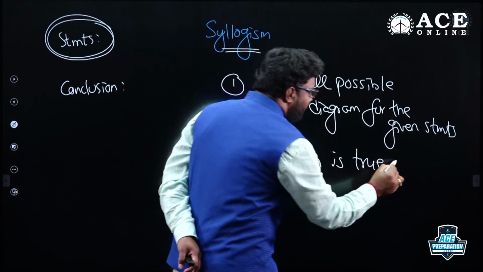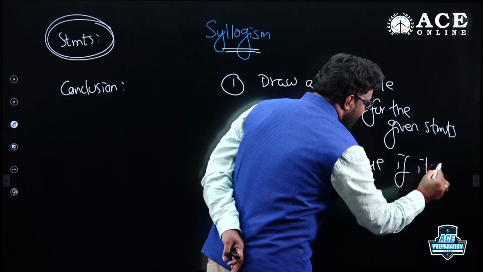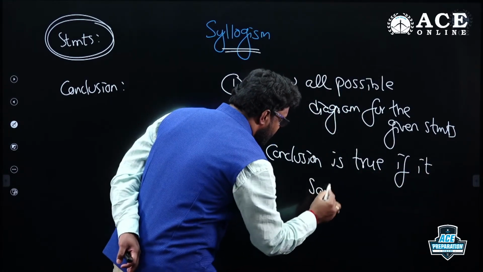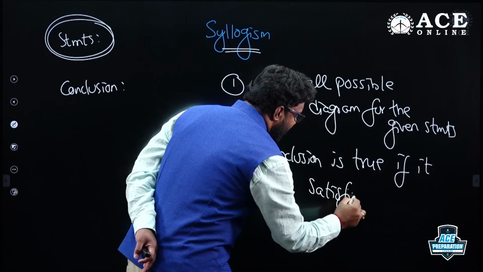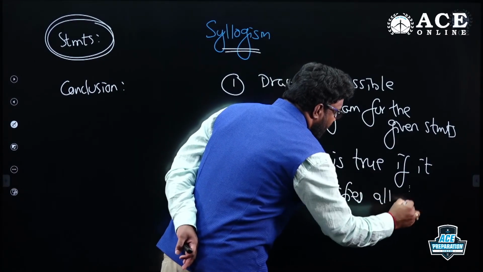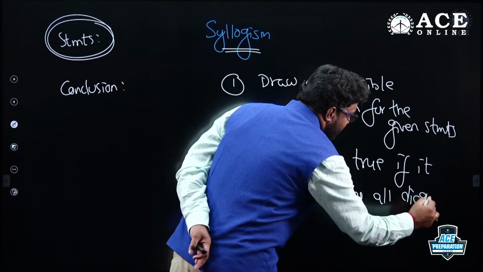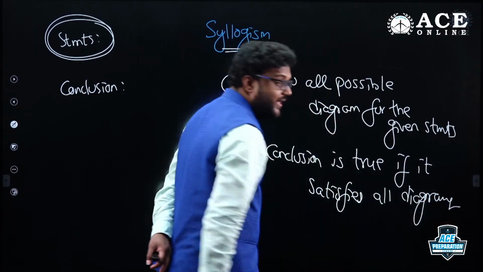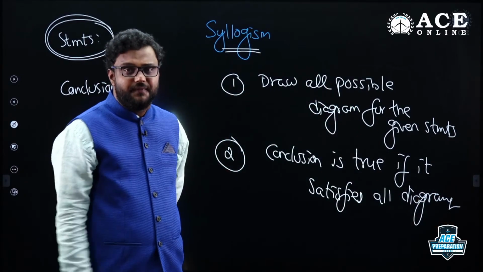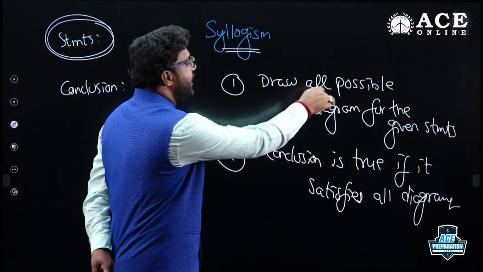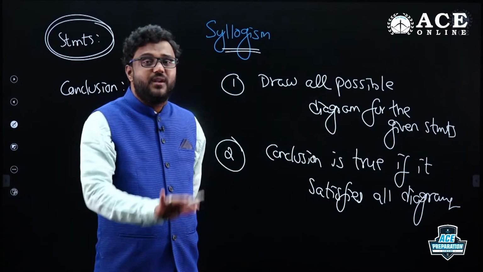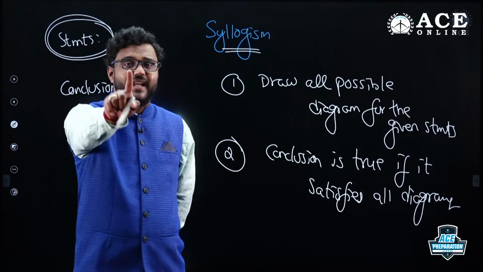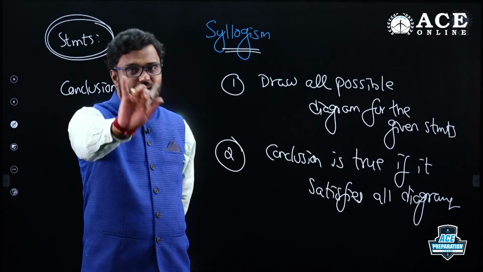A conclusion is true if it satisfies all diagrams. We should see whether all diagrams are satisfied or not. Suppose conclusion 1, they've given certain information. Is it true in all the diagrams whatever you draw? Then only that conclusion is true. If it failed in one diagram, that conclusion is false.